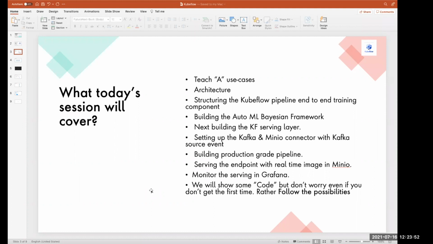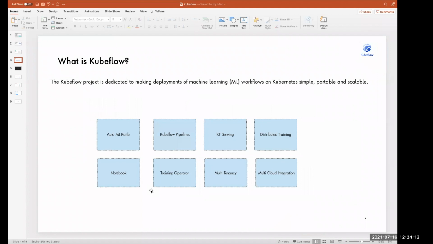And after that, how to build the pipeline in a DSL component, and run the pipeline from KFP and from Jupyter Notebook. I'll show that also, and serve the endpoint, testing the endpoint with Minio, and monitoring things in Grafana. So I'll just give a brief overview.